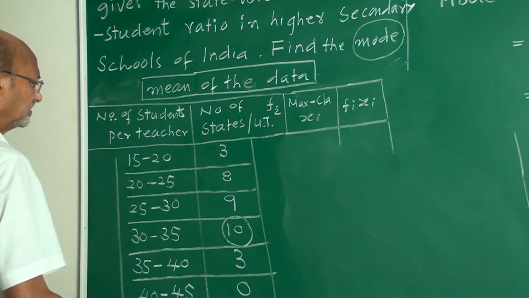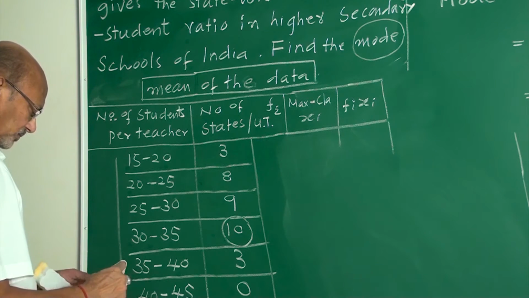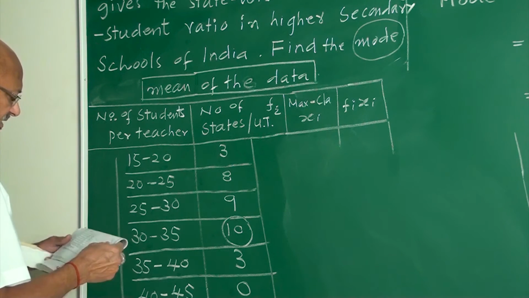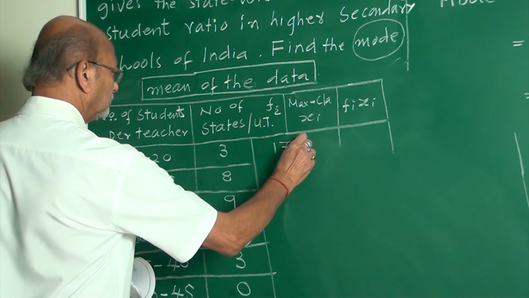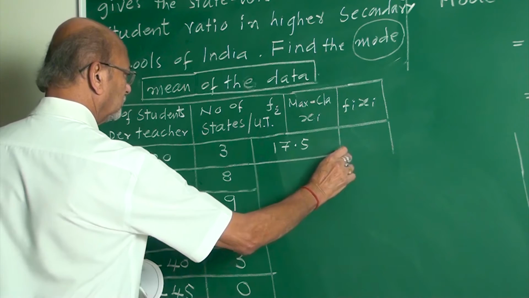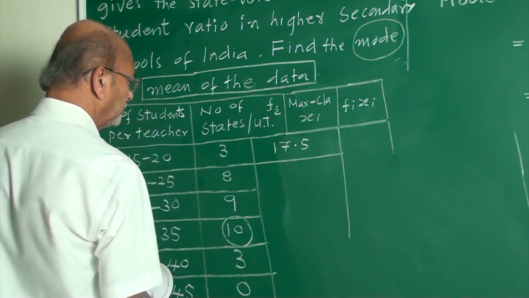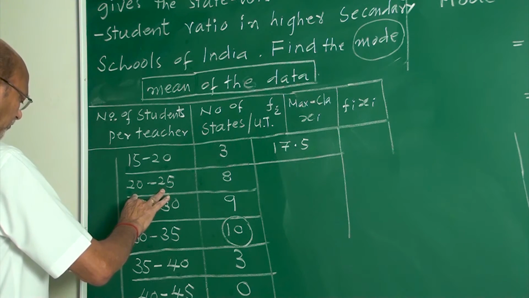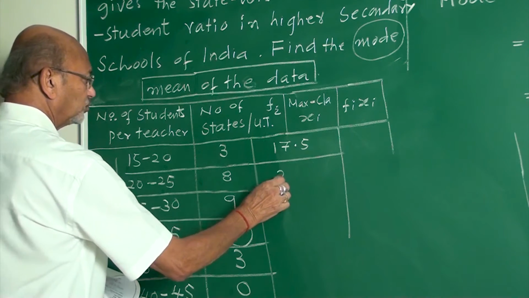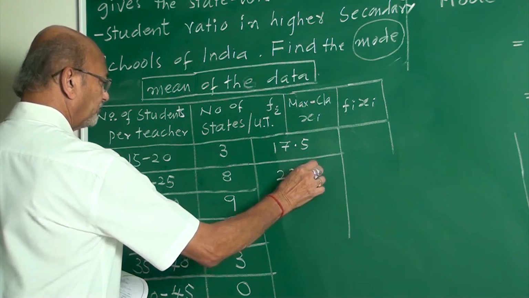Tell me, my friend, what is xi? 15 plus 20, 35 divided by 2 is 17.5. 20 plus 25, 45 divided by 2 means it is 22.5.